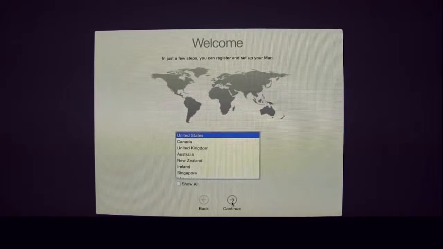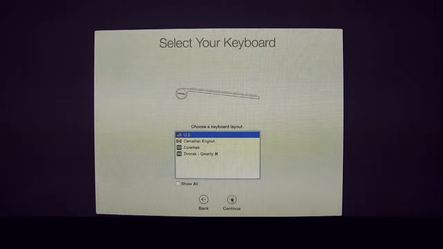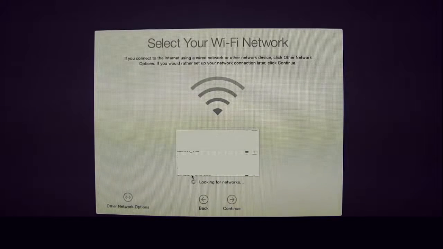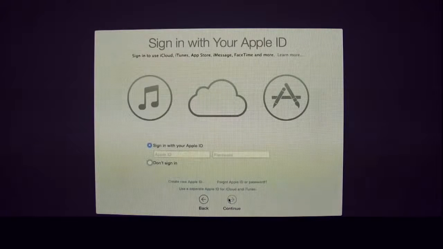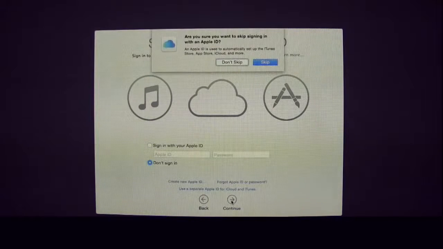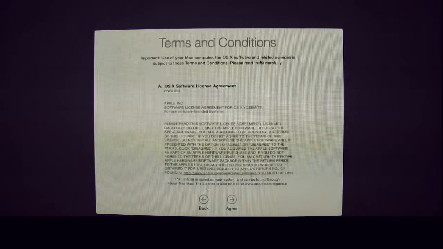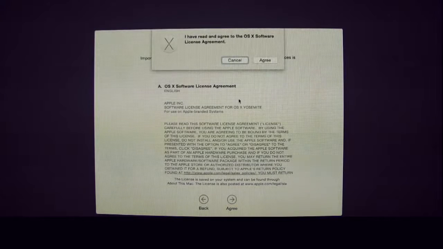Once it's done installing, select your country, your keyboard, your Wi-Fi network, transfer any data if you like, sign in with your Apple ID, or choose not to. Then agree to the terms and conditions.